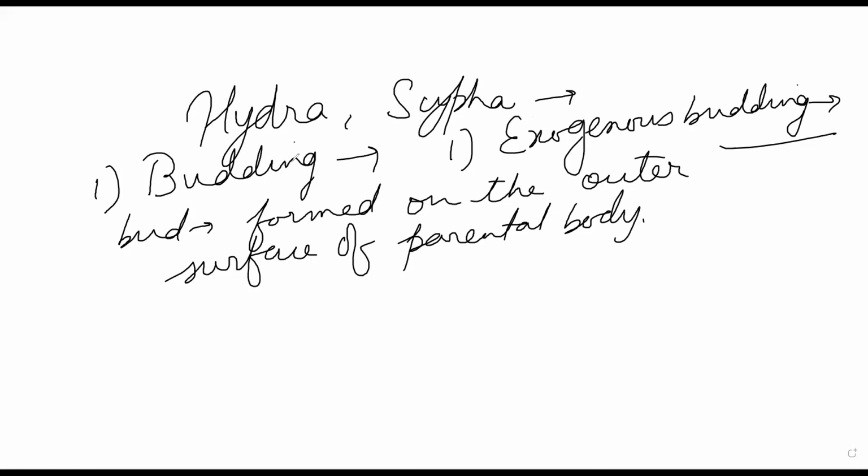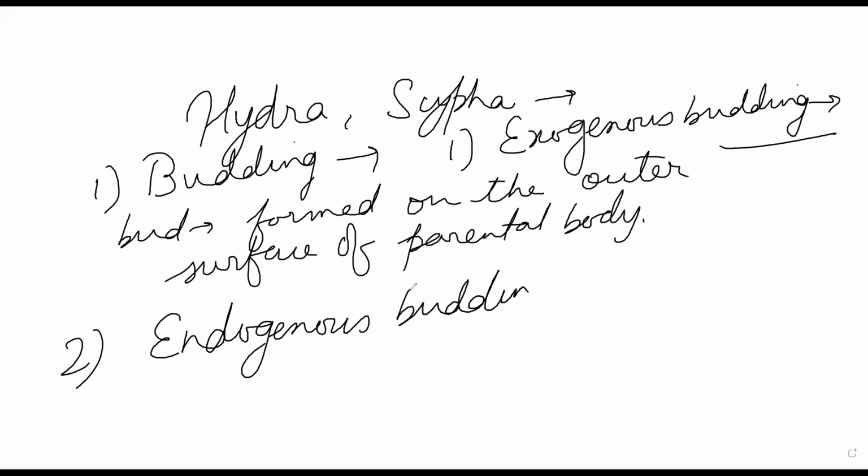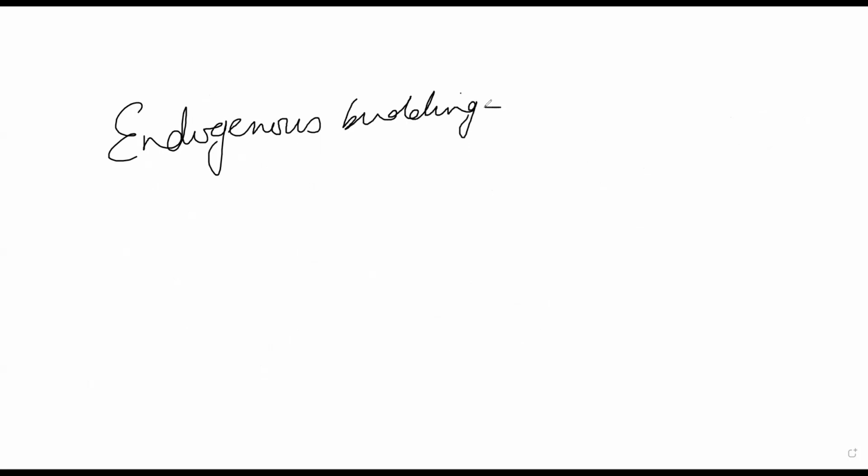But we have something known as endogenous budding as well. Type 2. Endogenous budding. This you might not have heard of. Here, the bud forms inside the body and is then released. How, I'll tell you. The example for endogenous budding is Spongilla, a freshwater sponge, not Sypha. Here we talk about Spongilla. That is the example.